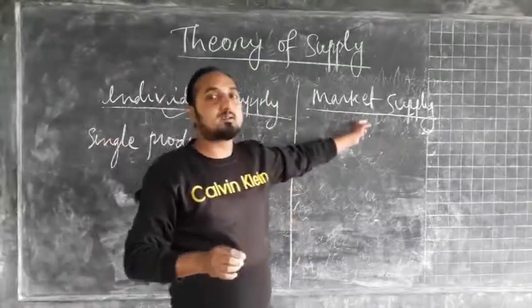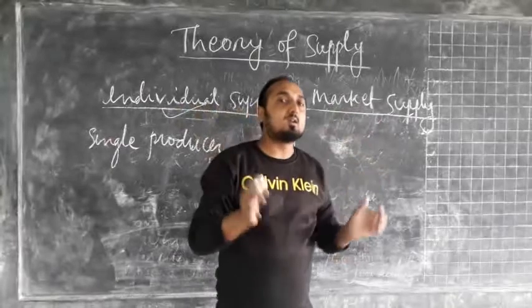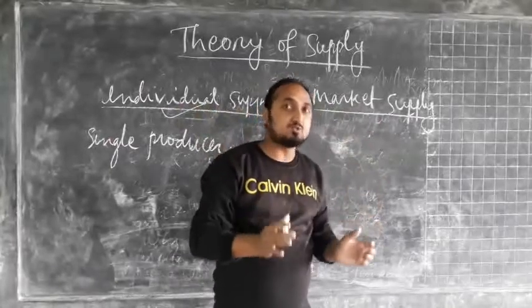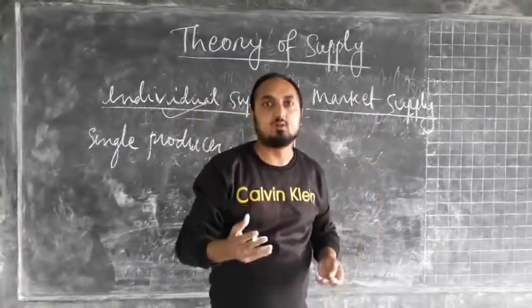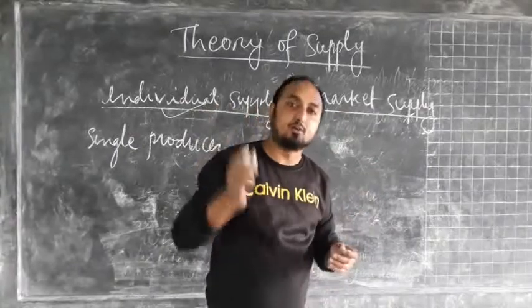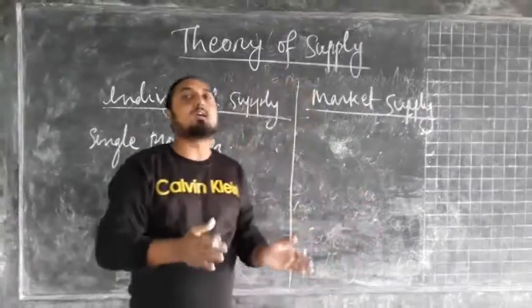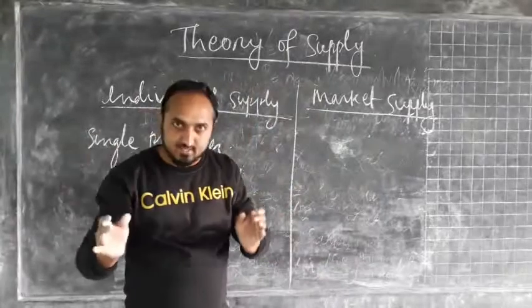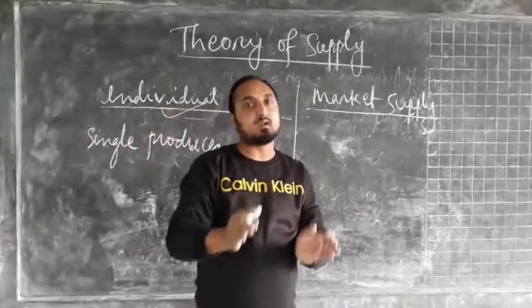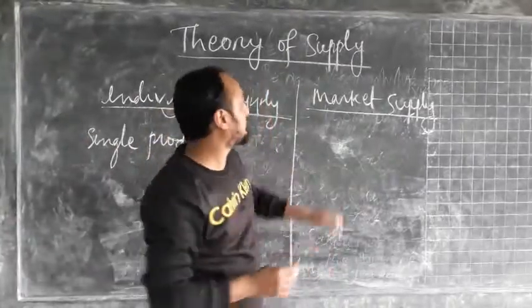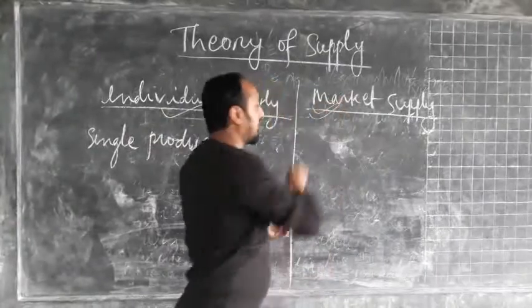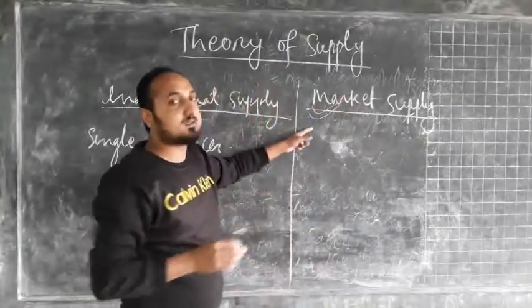Whereas in the case of market supply, if the quantity of commodity produced by many firms or all the firms or all the producers is brought to a market for sale at a particular price during a particular period of time, then that concept is known as market supply. So how many firms are there?